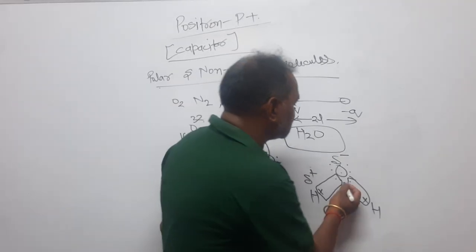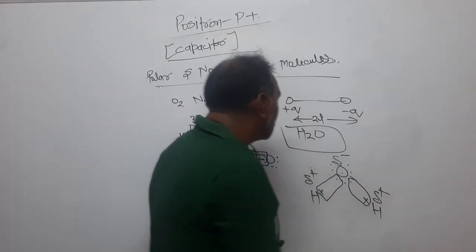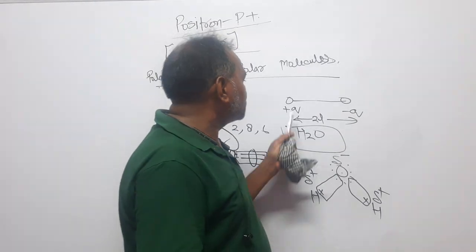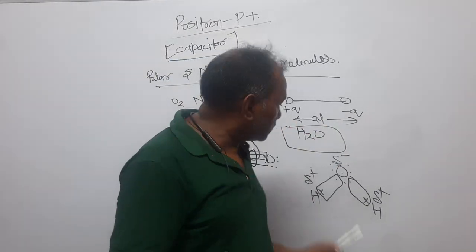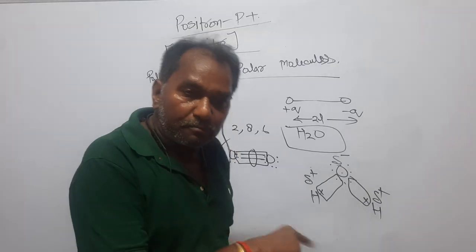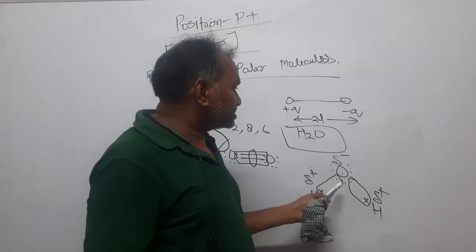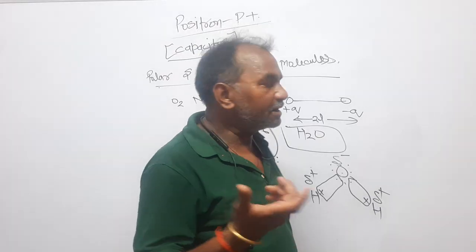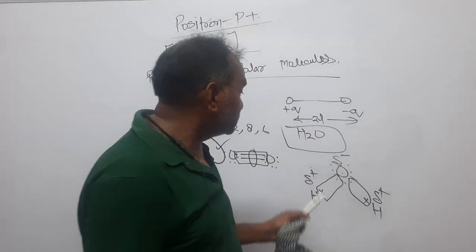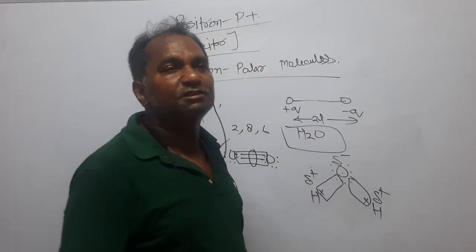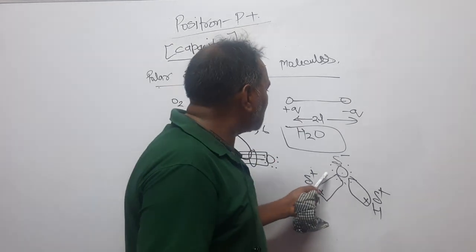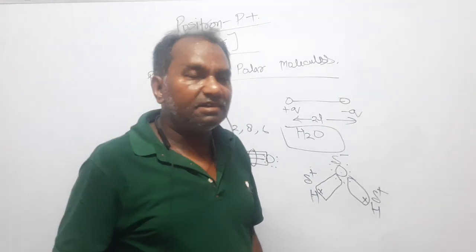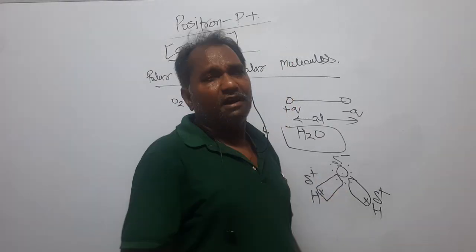polarity. Again, in the same case, what do you say, what is an electric dipole? Two charges having equal magnitude, opposite in nature, and separated by a little distance is said to be an electric dipole, and the electric dipole moment works out to be one charge multiplied by the distance between them, and it is a permanent polarity, right? It cannot be abolished, it cannot be removed at all.